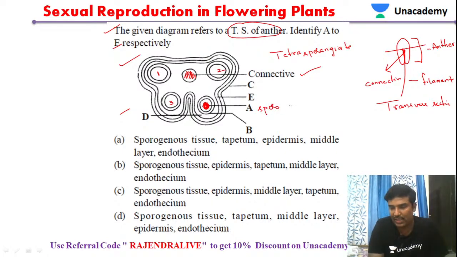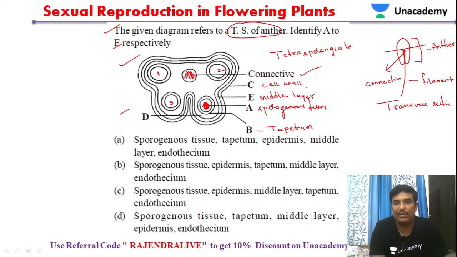And B, this one, will be the tapetum. Then this one will be the middle layers. And C will be the cell wall. Based on that we can identify the answer.